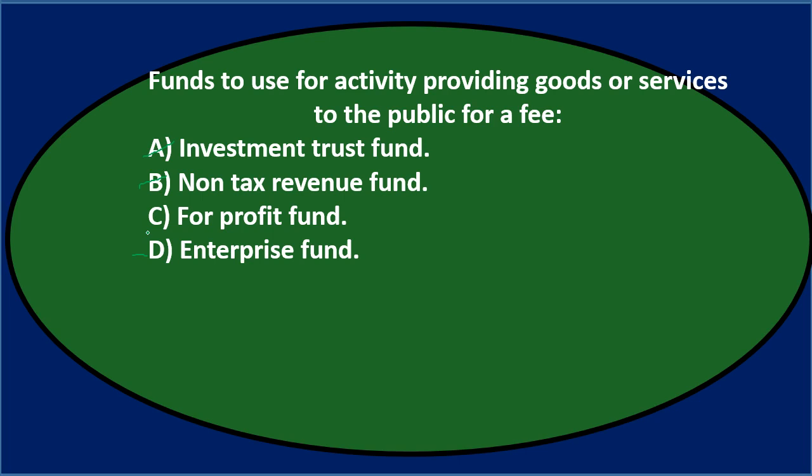So we're going to use the term enterprise fund instead. The enterprise fund is one of the proprietary funds, used if the customers are external as opposed to internal. Final answer, funds to use for activity providing goods or services to the public for a fee: D, enterprise fund.